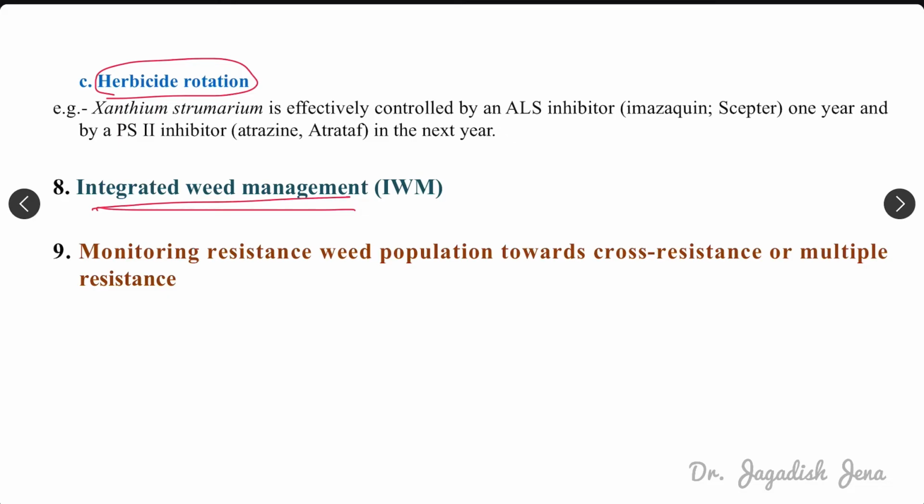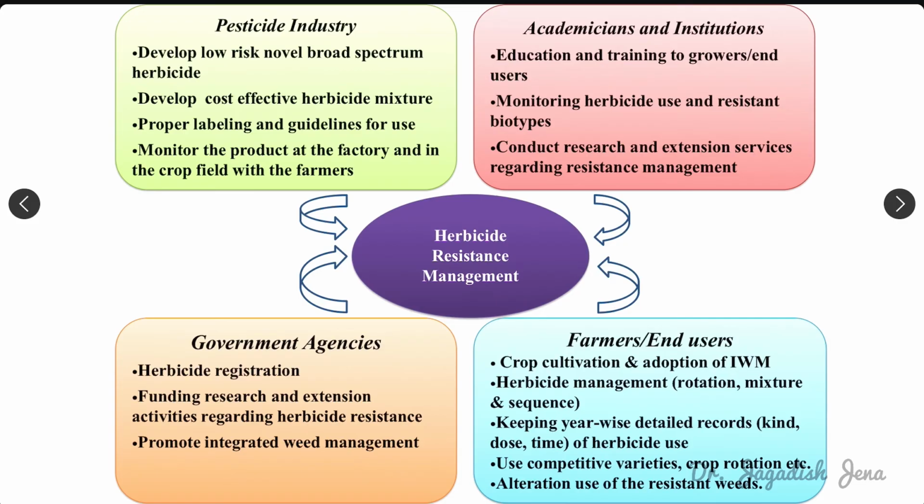Then monitoring the resistant weed population for cross resistance or multiple resistance. If we apply any alternate herbicide, we should monitor whether it shows cross resistance or multiple resistance to that alternate herbicide or not. We should study and monitor that. So this is how herbicide resistance can be managed.